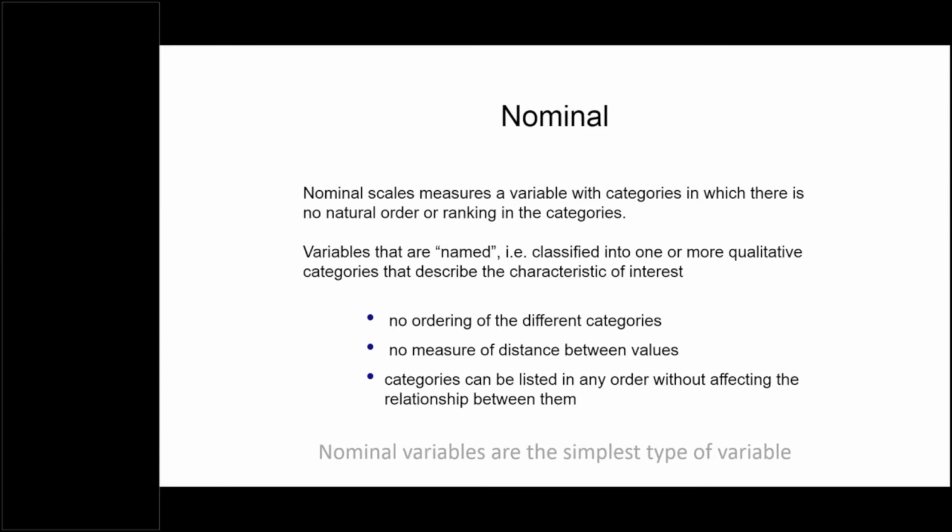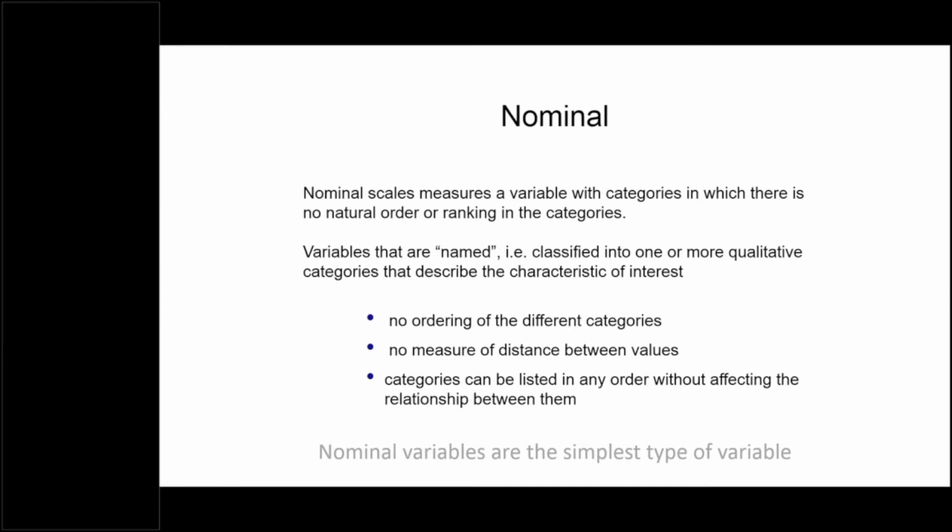So nominal comes from a variable which can be named, which can be labeled, and as I already mentioned, there is no order, there is no measure of distance between two values. It will not make any difference between 1 and 0, and we can list categories in any order. 1 can be put first and 0 can be put later, because 1 and 0 don't mean actual numerical values.